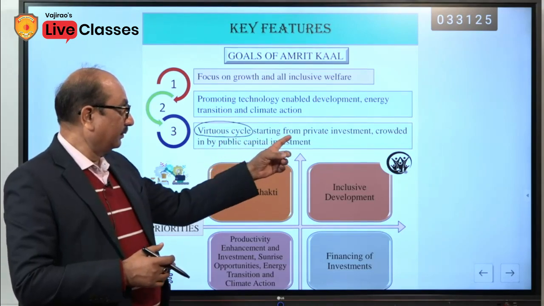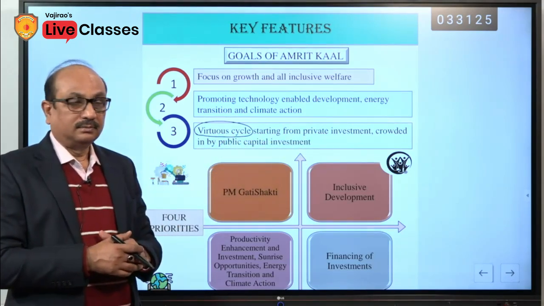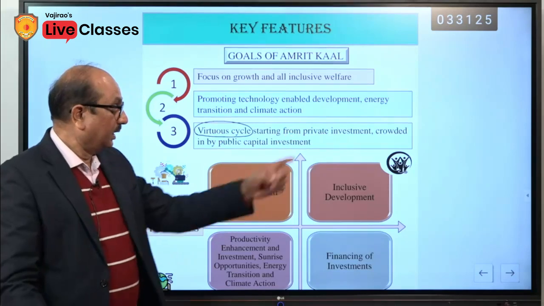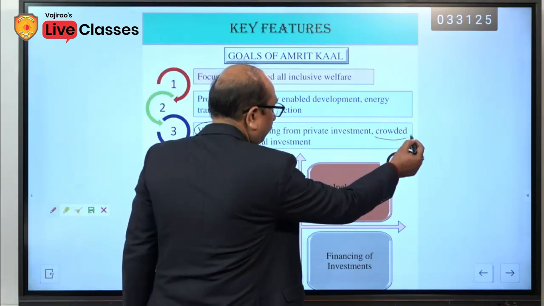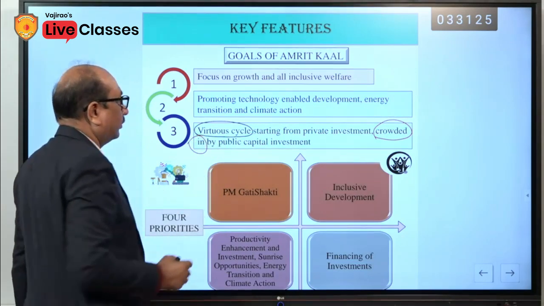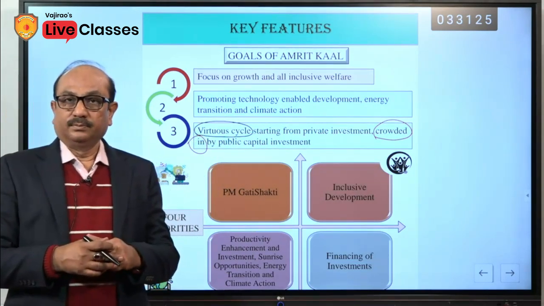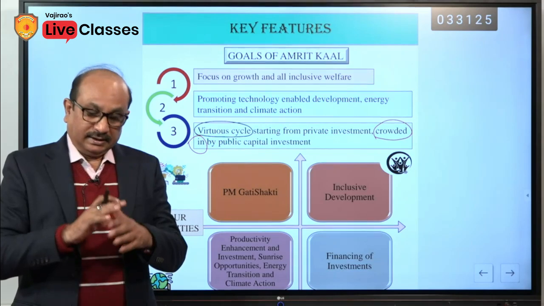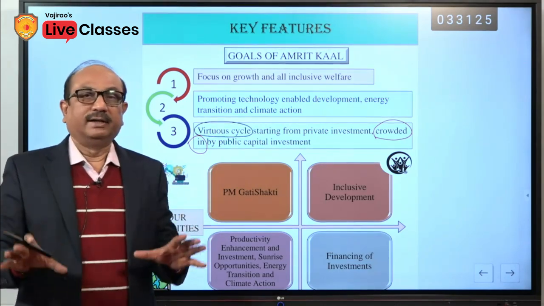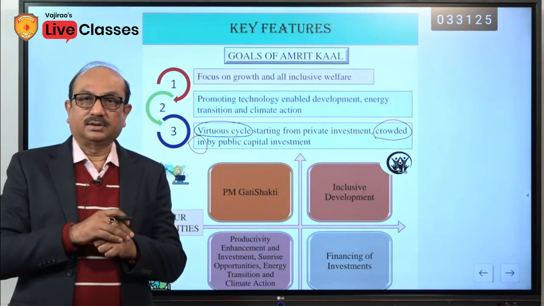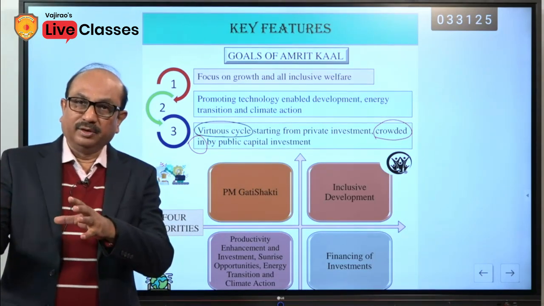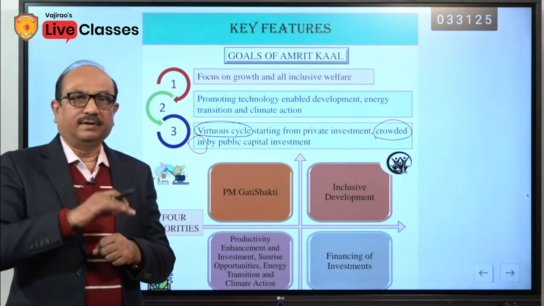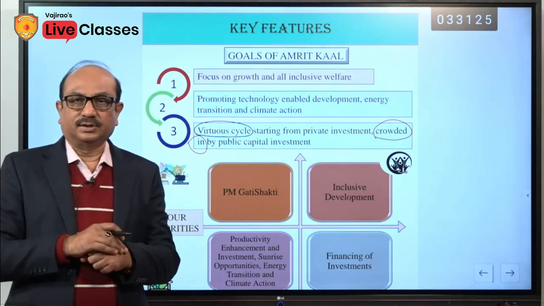Virtuous cycle is starting from private investment. Starting from private investment means investment made by the private sector, crowding in. There are two terms used here, crowding out and crowding in. Generally in practice, the crowding out term is frequently in practice. Crowding out means how much fund is coming from the private sector to the government sector, and this is generally for the financing of the budget deficit and the fiscal deficit.